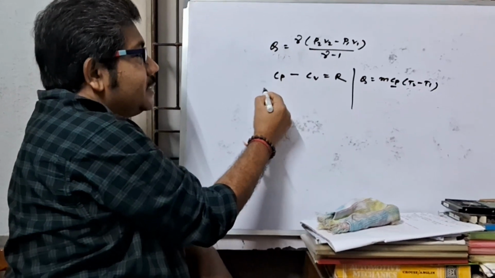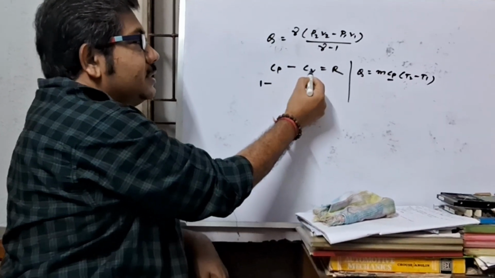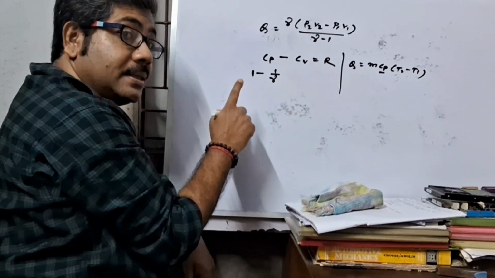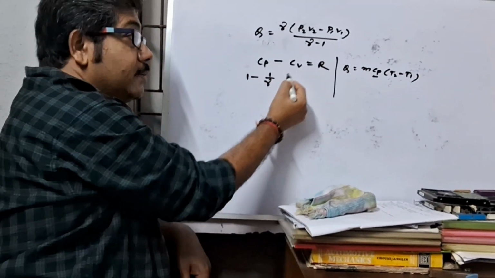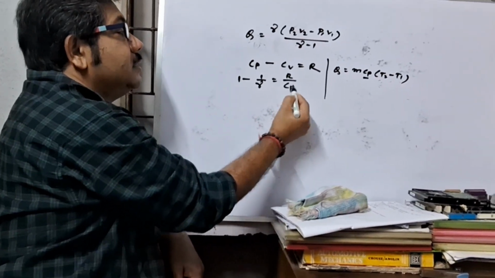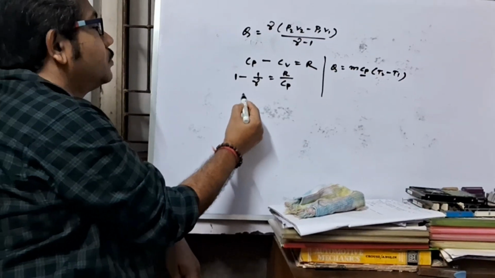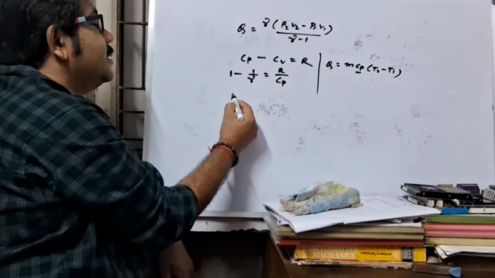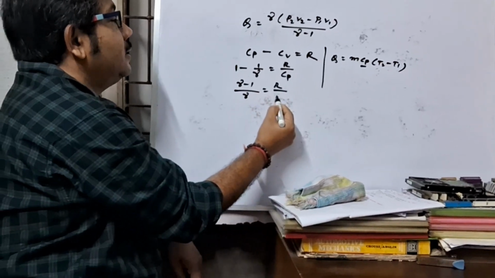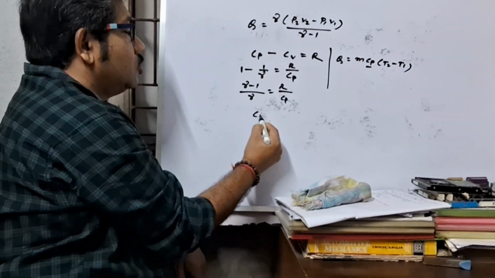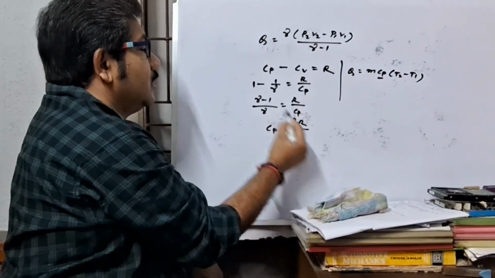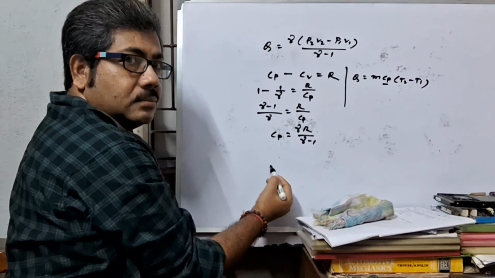Cp by Cv is equal to gamma, so Cv by Cp is equal to 1 by gamma, and here R by Cp. Taking LCM, gamma minus 1 over gamma equals R by Cp. So the value of Cp is equal to gamma R by (gamma minus 1).